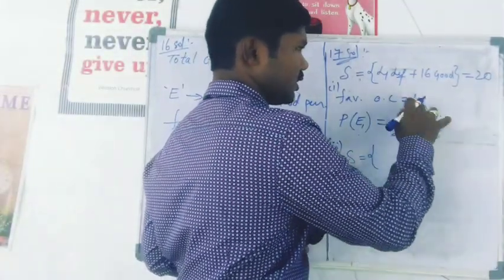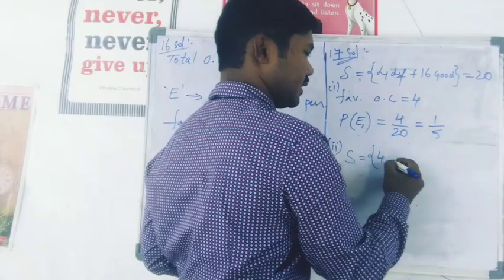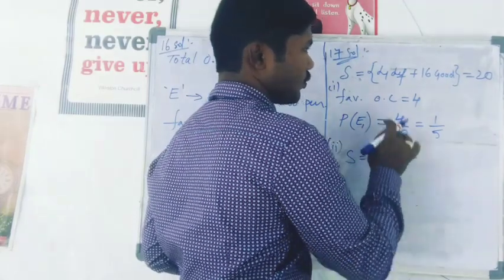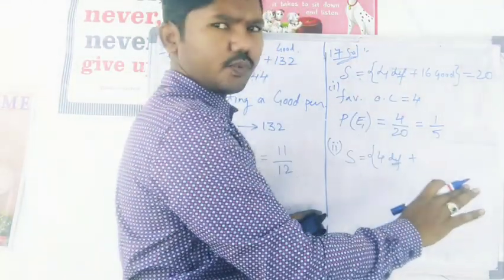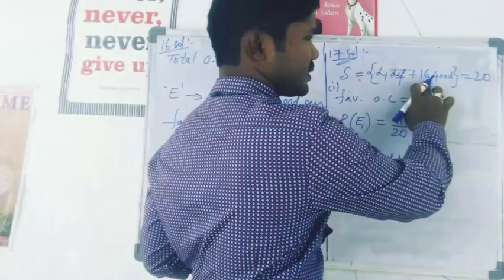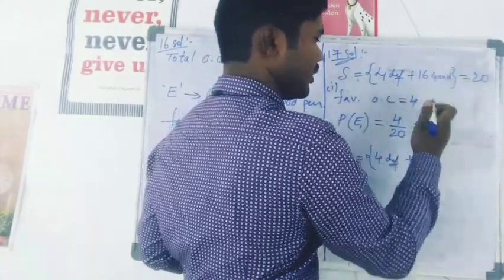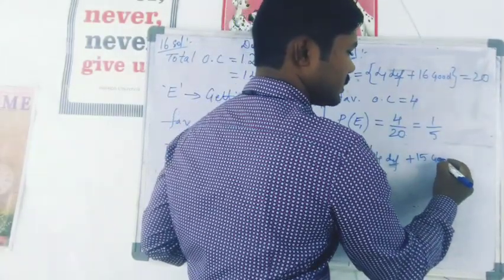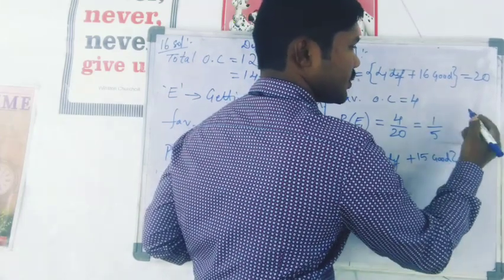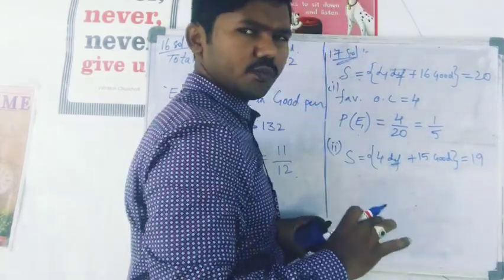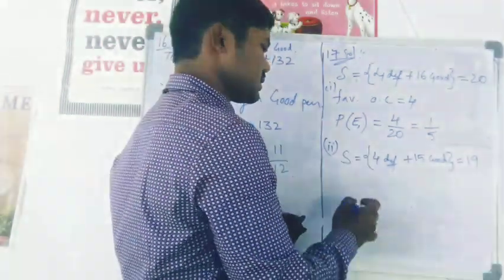So in the first attempt one good bulb is taken out. So 4 defective bulbs are still there in the box, and from the 16 good ones you have taken out one. How many will be left? 15 good ones. So now in the sample space, total outcomes left are 19, because one bulb you have drawn and kept aside.